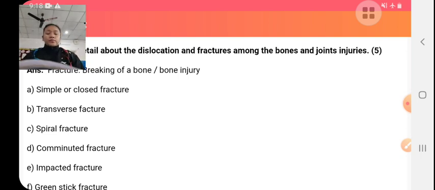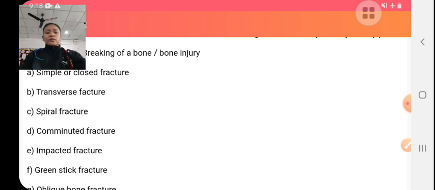And fractures are further divided into complete fractures, in which the bones totally break into two pieces, and incomplete fractures, in which there is cracking or partial breaking of bones.